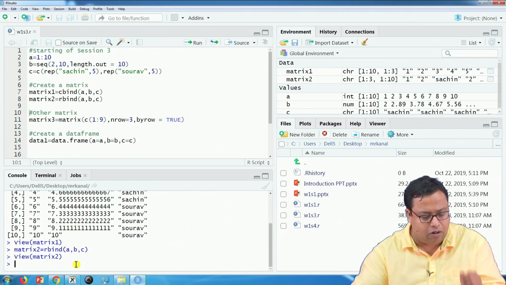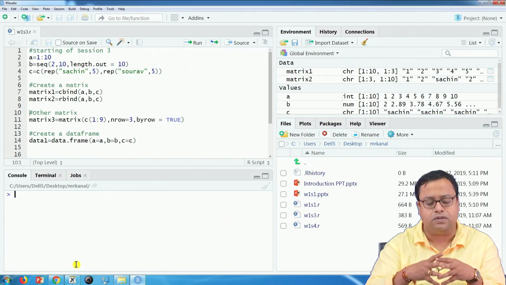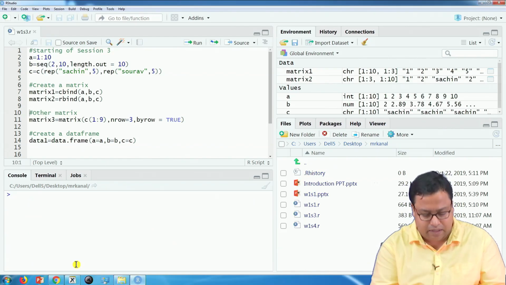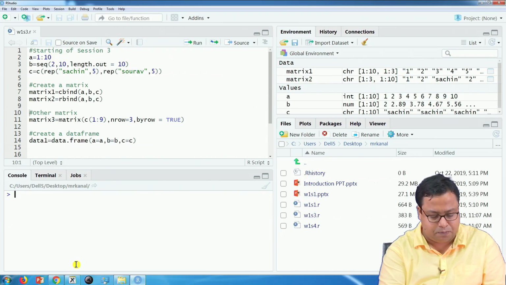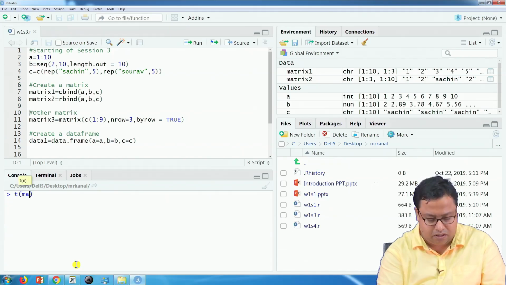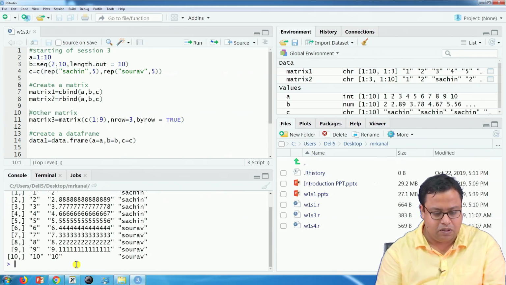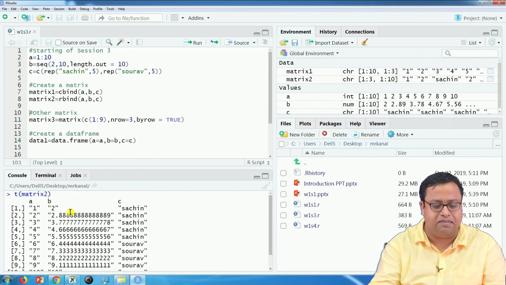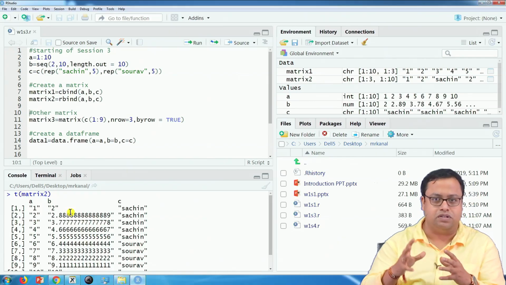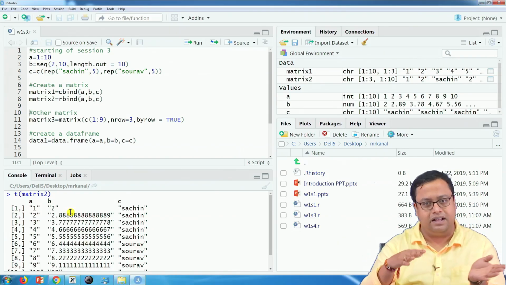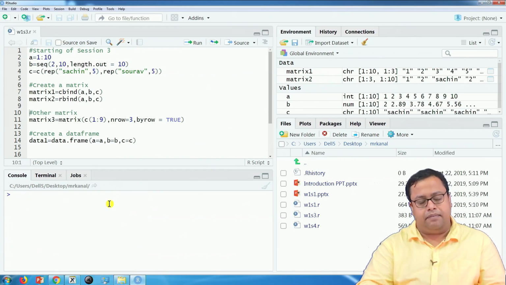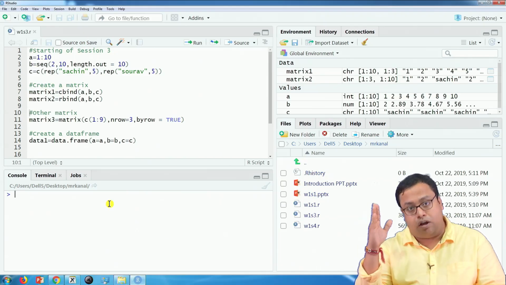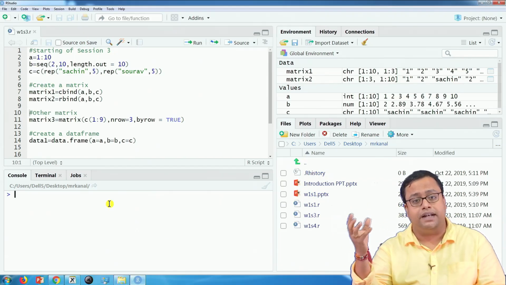You can also do a transpose in the matrix. If I do, let us say, transpose, T is the function, transpose of matrix2 and press enter, I actually get something like matrix1, it is doing a transpose. Whatever is in the rows I can get in the columns and so on. So, that is one way of creating a matrix, when you create the matrix from 2 or 3 different vectors.